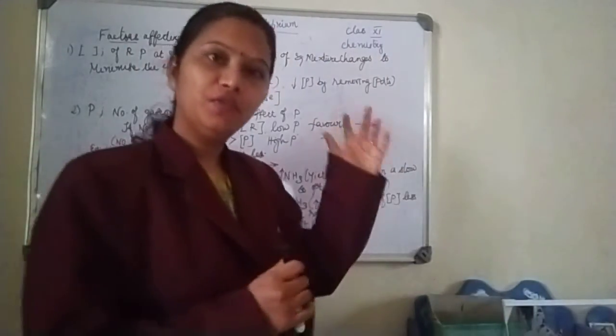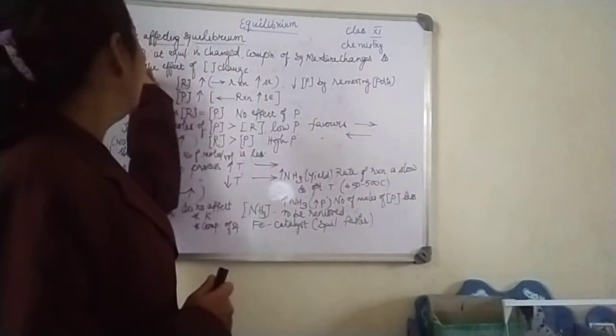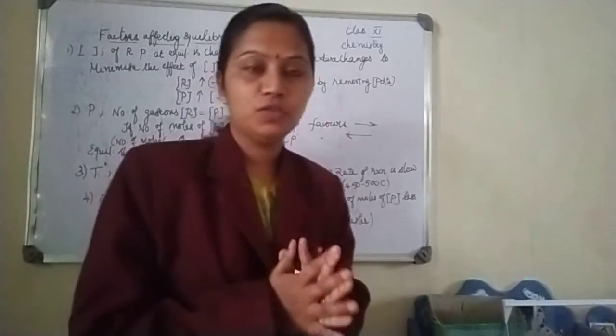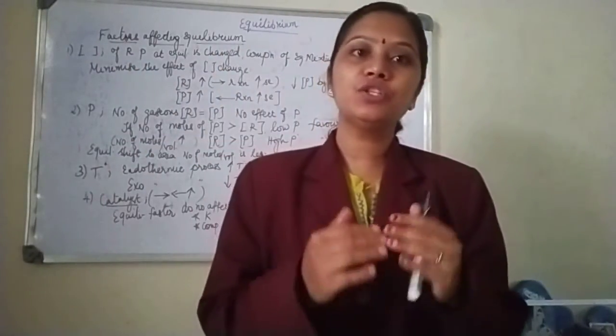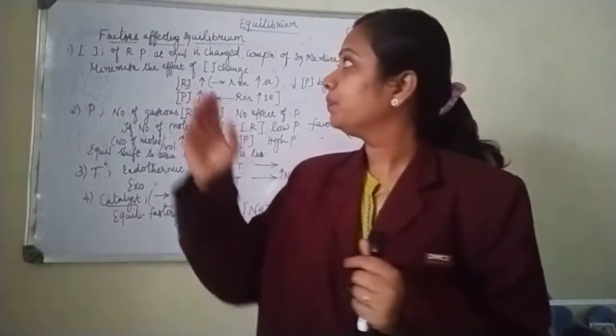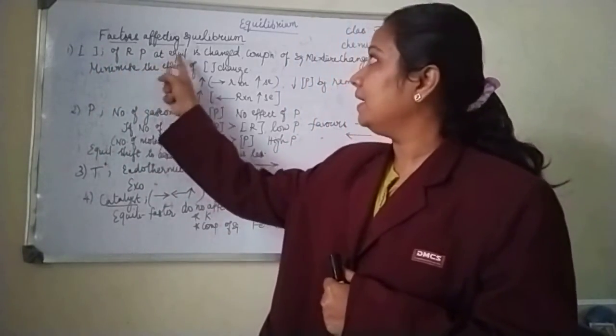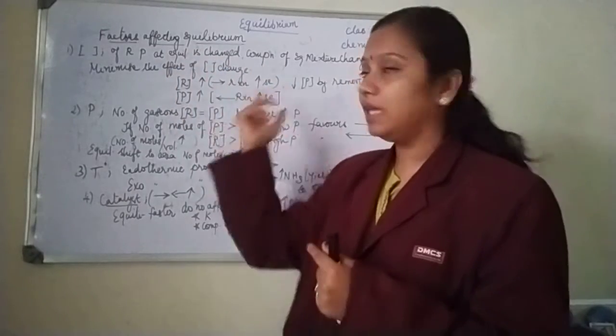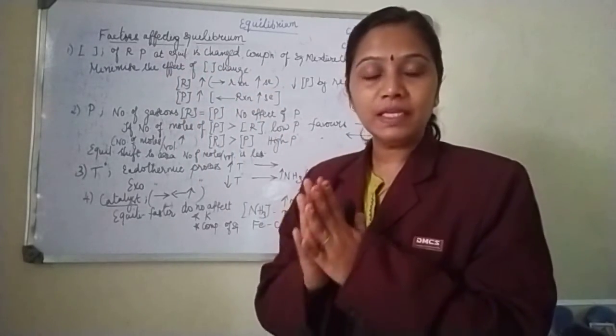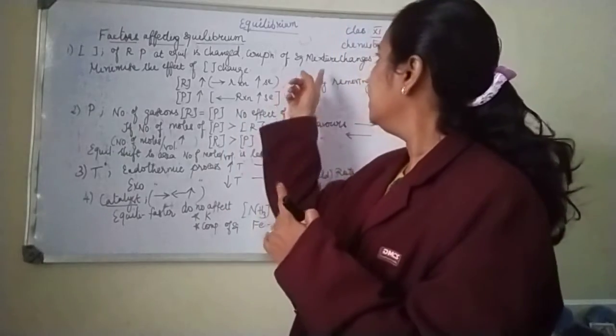The first factor which affects the equilibrium is the effect of concentration. What happens when the concentration of reactant and product is more? See, if the concentration of reactants and products at equilibrium is changed, then the composition of the equilibrium mixture is also changed.